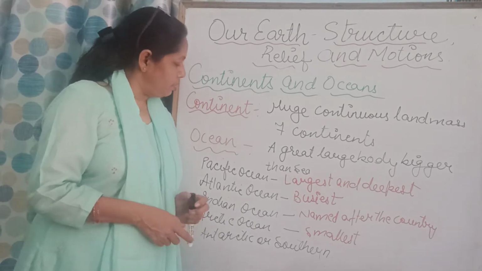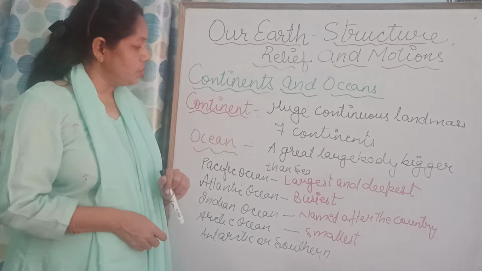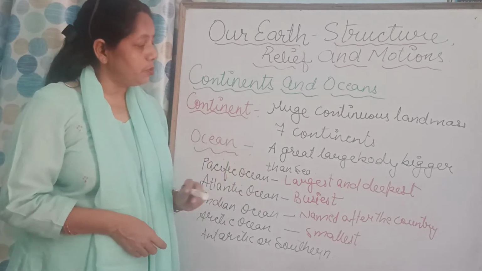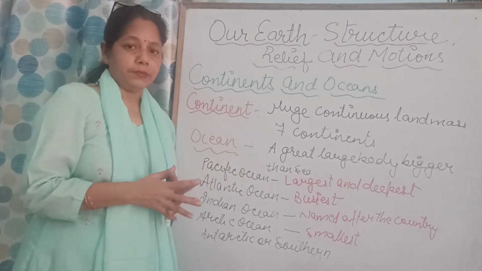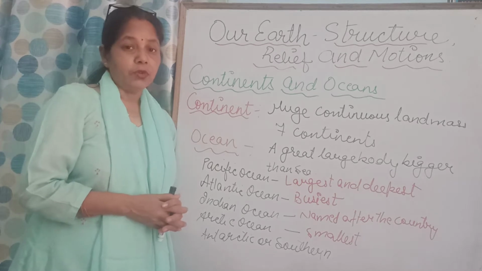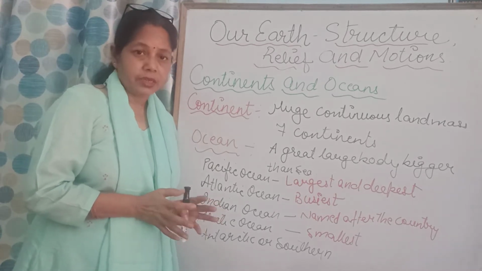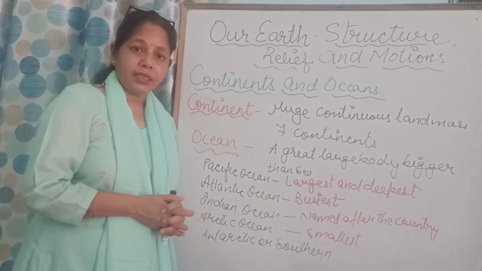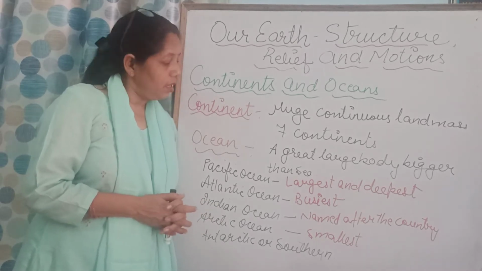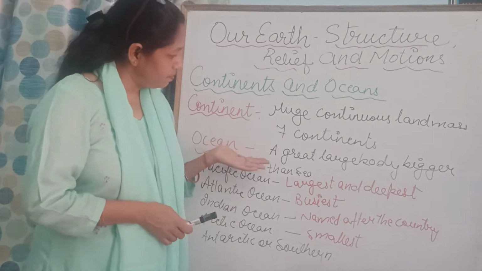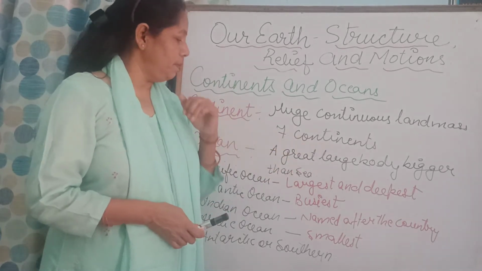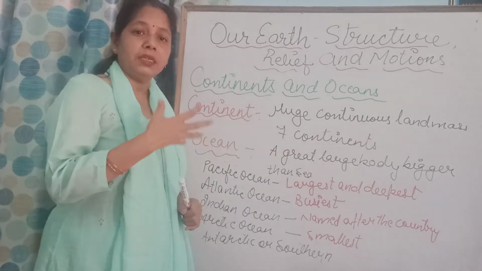Then we talk about the ocean. What is an ocean? An ocean is a great large body of water bigger than a sea. You know that a sea is big, covering a large area. That water body covers a large area. But when we talk about the ocean, it is a great large body bigger than the sea.